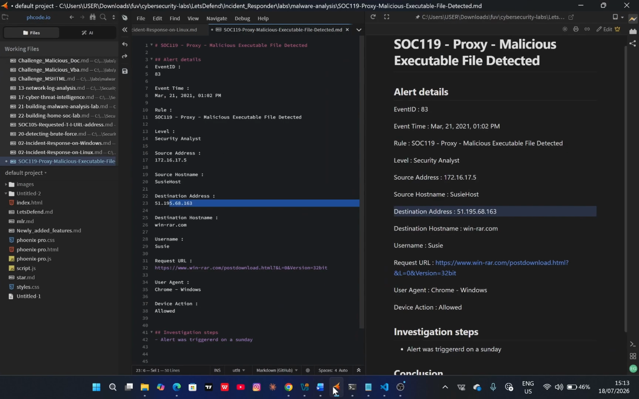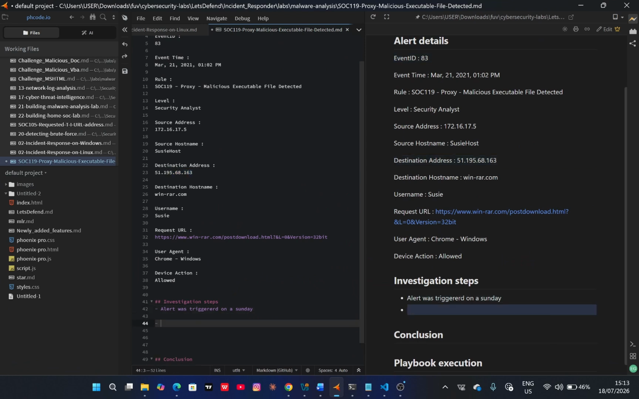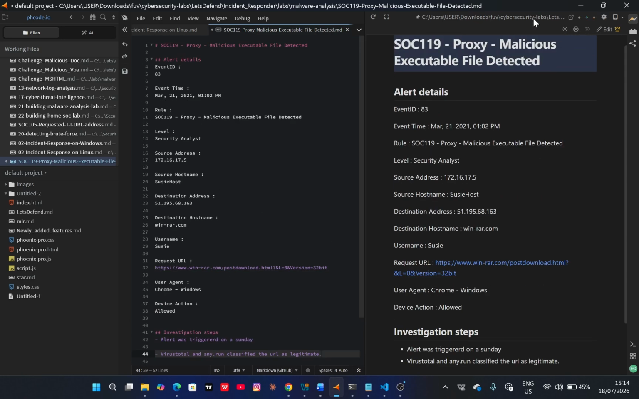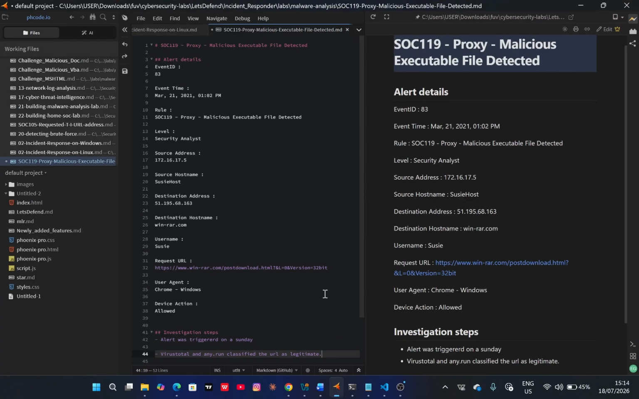Now going back, so let me say investigation steps. VirusTotal and ANY.RUN classified the URL as legitimate. After I'm done with the video, I can just restructure everything out. But this is just for presentation purposes, just so we can know whatever is going on. So after I'm done with that, I'll go back to get Susie's IP.